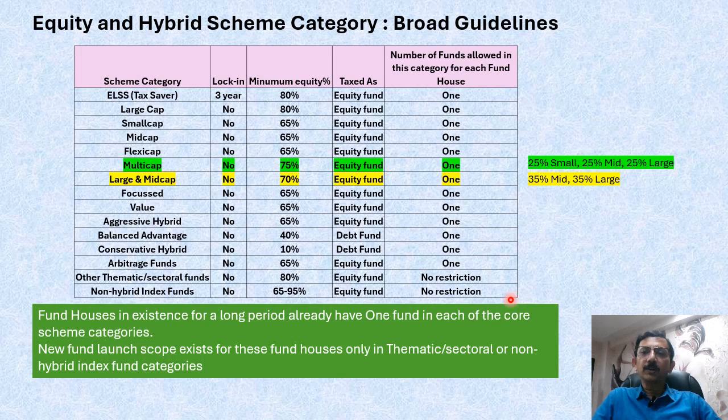Now this is very important to understand. If you have a fund house which has been in existence for maybe 10 years or more, then for sure in these core categories they will obviously have their fund schemes. It is the last two where the opportunity exists for those fund houses. So you will probably see more new fund offers mainly in these two categories.